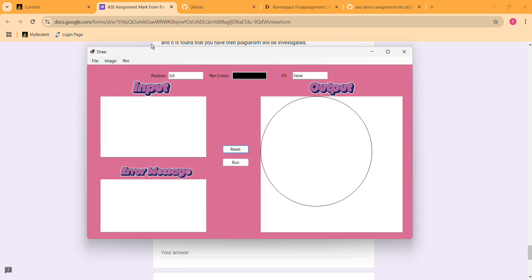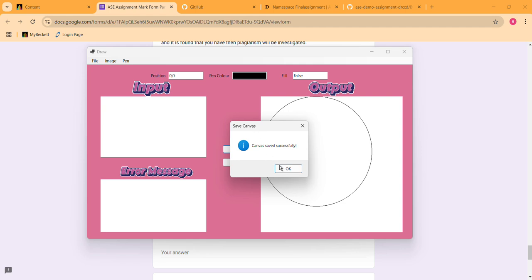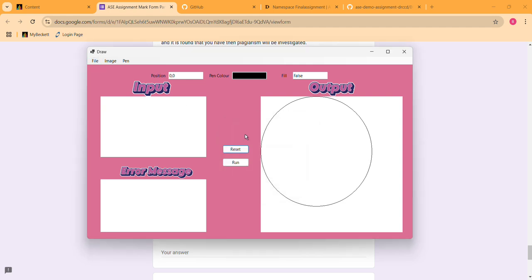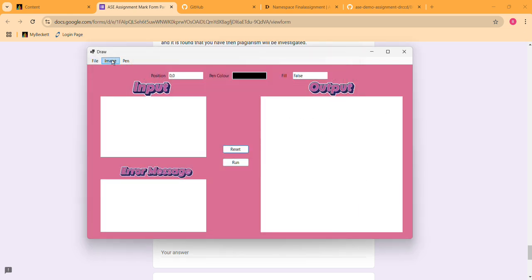Here there's a circle. I have added save and load functions, a save image and load image function, and reset as well, and I have added pen color and eraser as well. Now let's try to save this image. The image has been successfully saved. Now reset this. Now let's try to load the image. Yeah, as you can see, the image has been loaded.